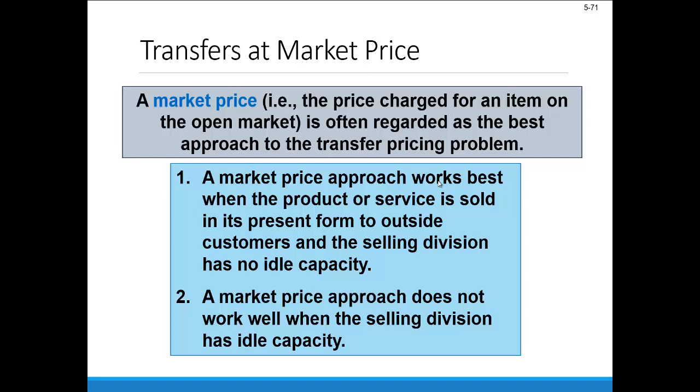A market price approach doesn't work well when that selling division does have idle capacity. Because what we're doing is saying, hey, we're setting this price at what we'd have to buy it for in the open market, but if the selling division has idle capacity, then their costs, like their fixed costs in other words, are being sort of consumed artificially by other products that are being produced or other units that are being produced. So market price probably isn't our best bet there. It could be cheaper for us to use some other approach here.